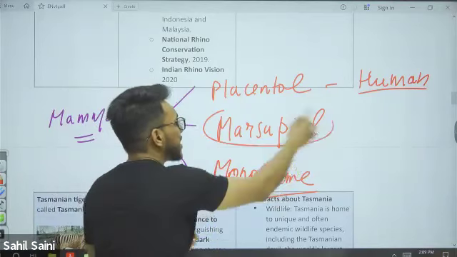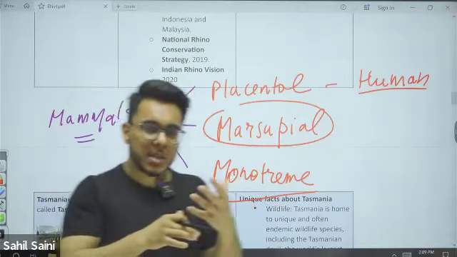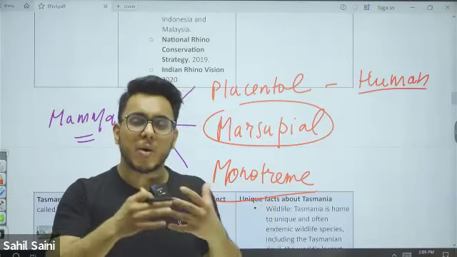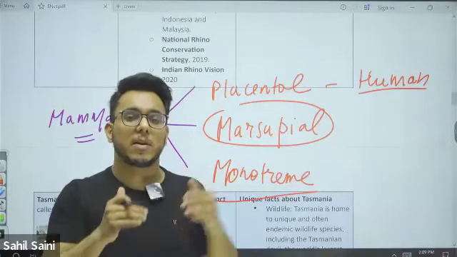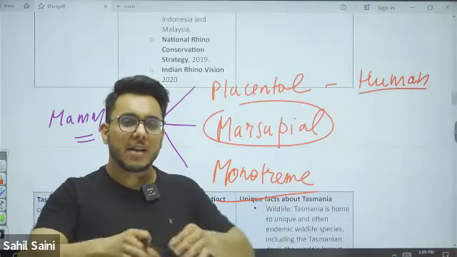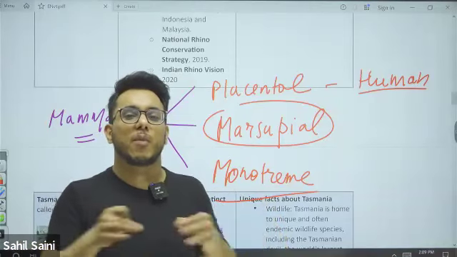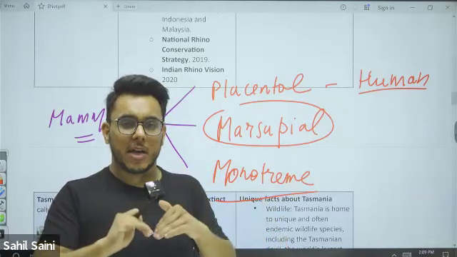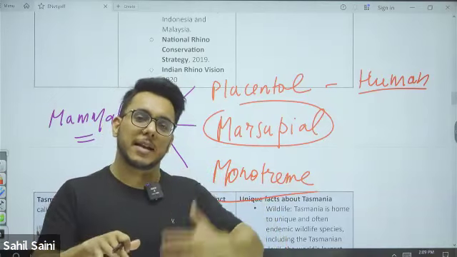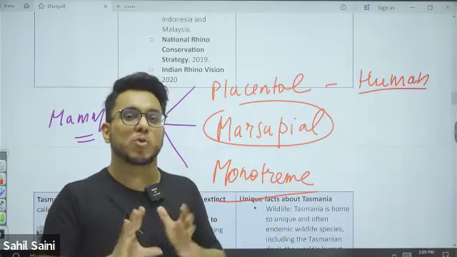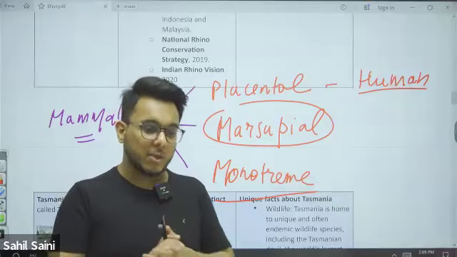Then marsupials are another type of mammals which give birth to a relatively underdeveloped offspring, and they have a pouch attached to their body. That young one will grow in that pouch after it has been delivered. Those are the marsupials.